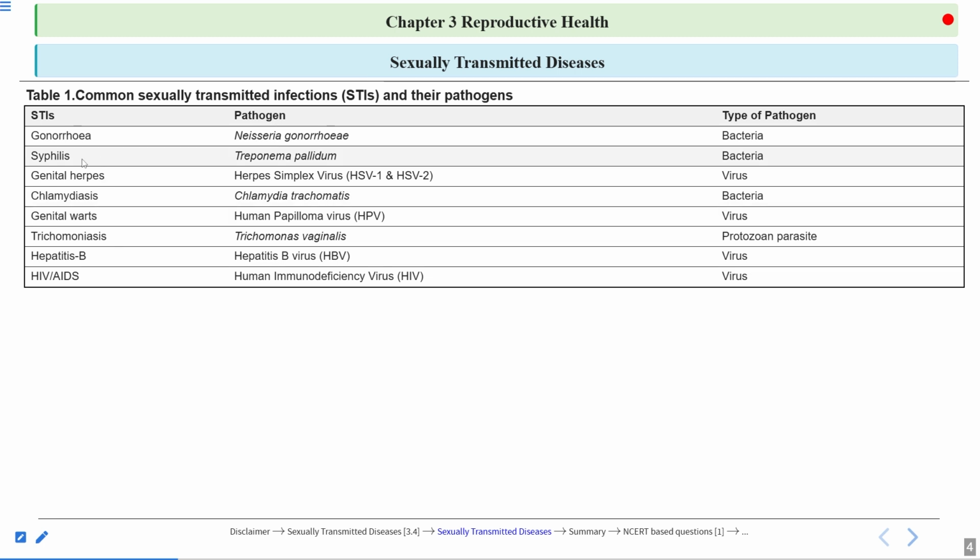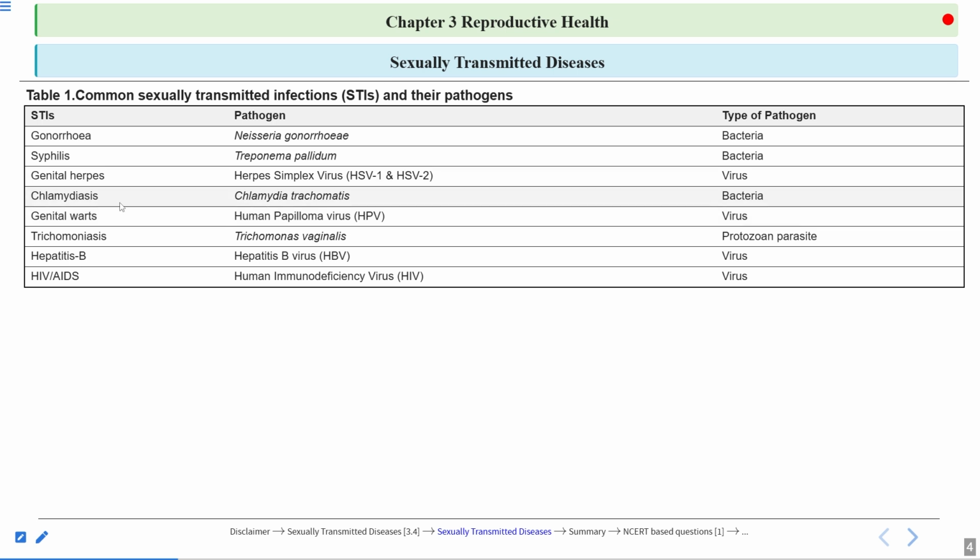Then syphilis. This is also a very common sexually transmitted disease. This is a bacterial disease, and the name of the pathogen is Treponema pallidum. Then genital herpes. This is a viral disease, caused by the herpes simplex virus. Now there are two types of HSV, HSV1 and HSV2. Now what happens in genital herpes? There are blisters in the genital area, and these blisters are very painful.